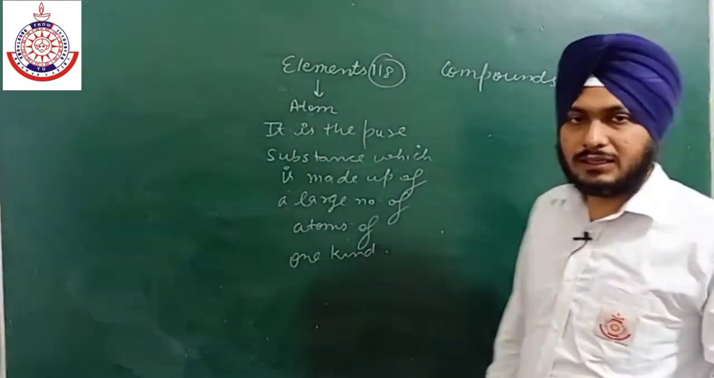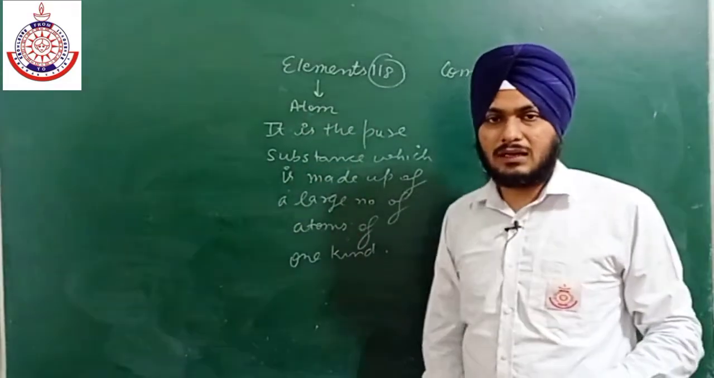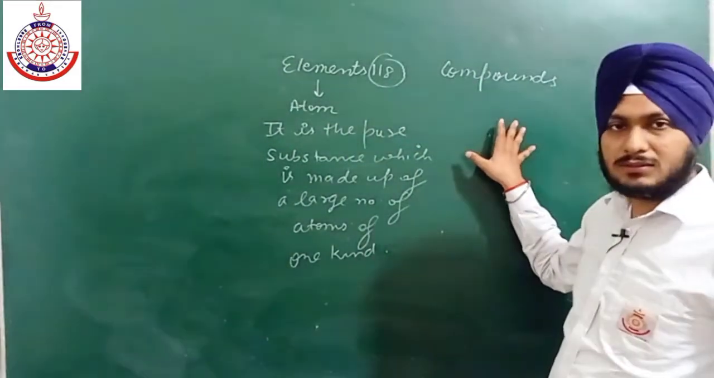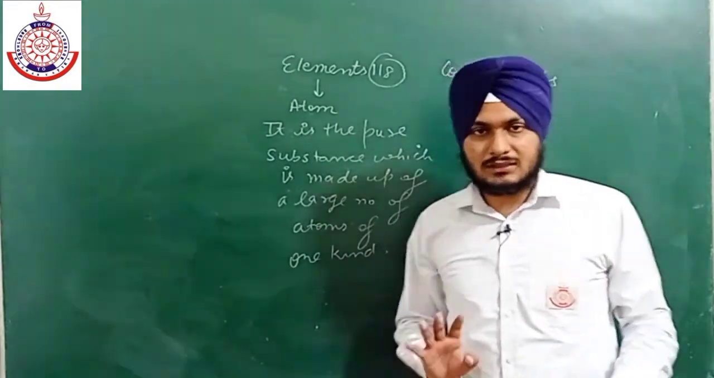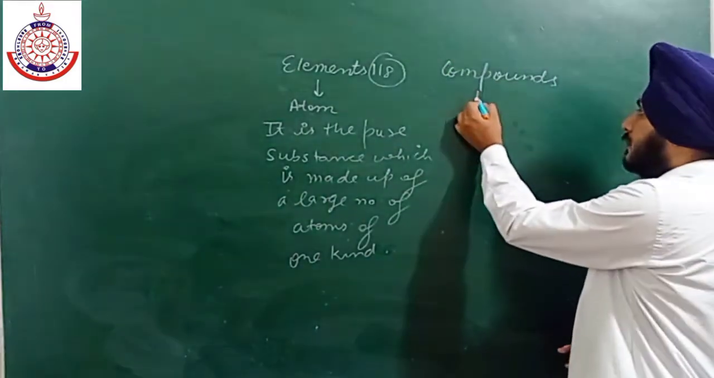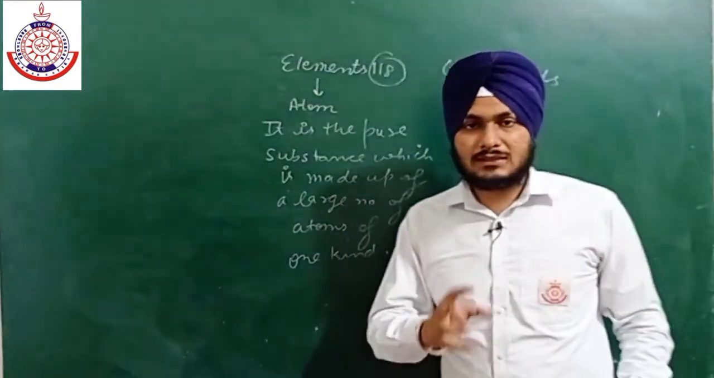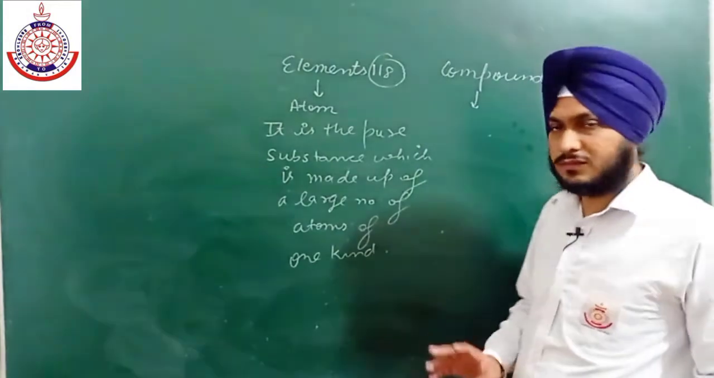We can write the definition of a compound similar to that of an element. It is also a pure substance which is made up of a large number of molecules. This is the first definition: it is the pure substance which is made up of a large number of molecules of a single kind, of the same kind.